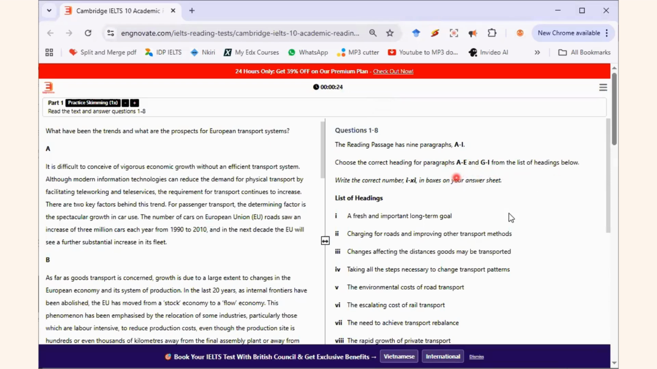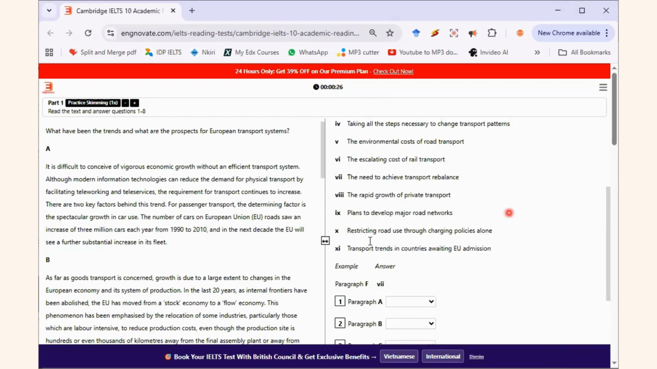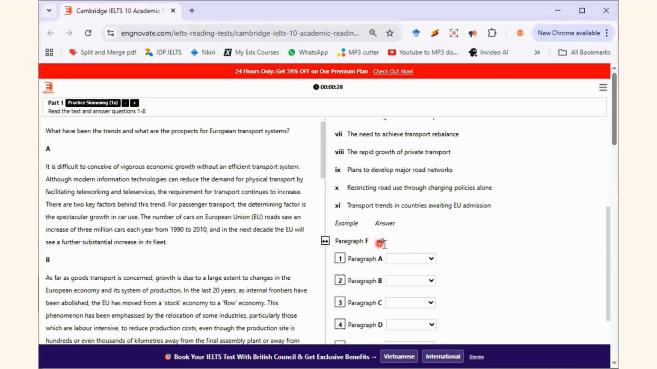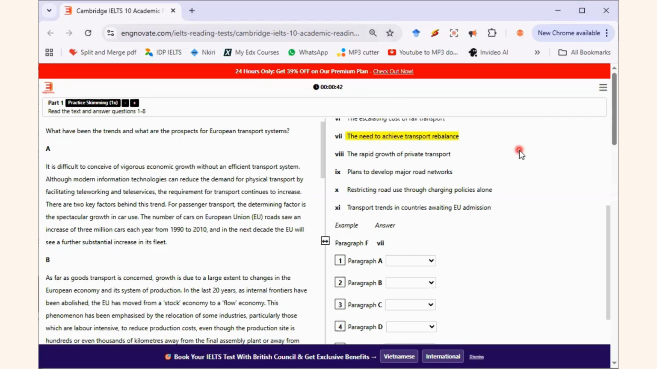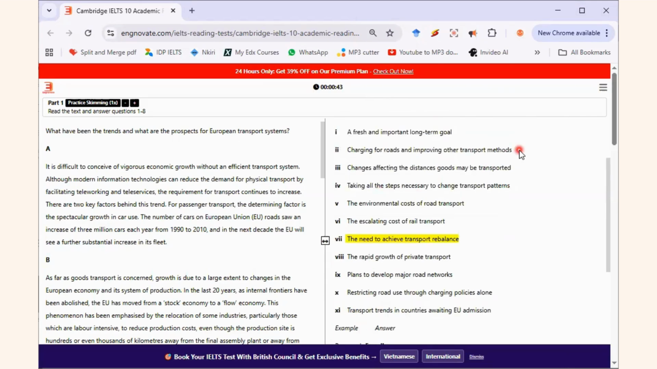They've done paragraph F for us. Look at it. Paragraph F has been done. They have used statement number 7. So we cannot use this statement number 7 again. Okay? You can't use statement number 7 again. So what do I do? I will read the